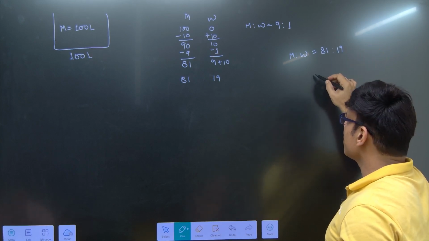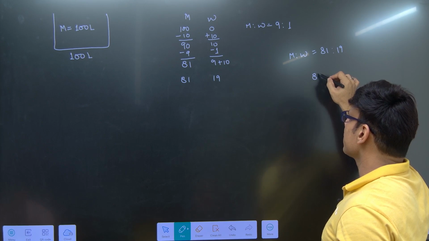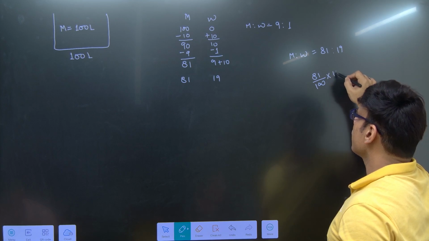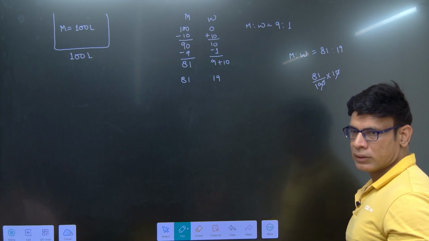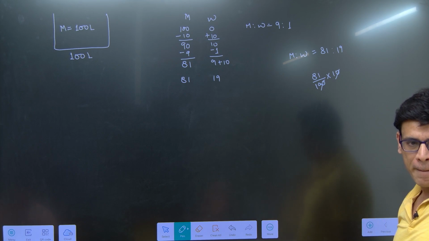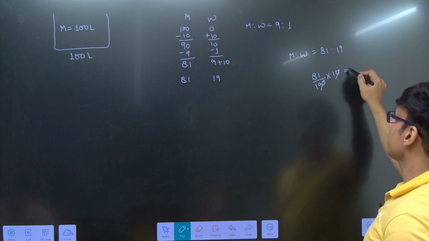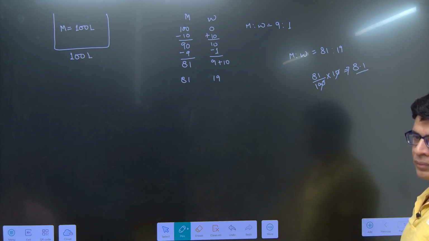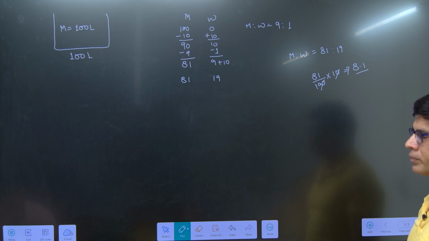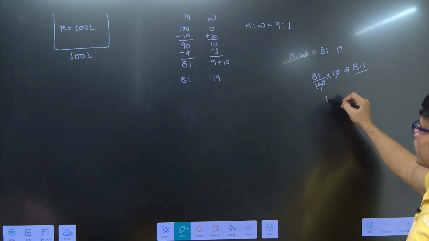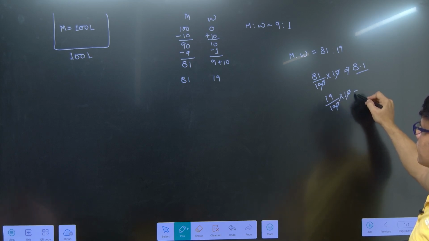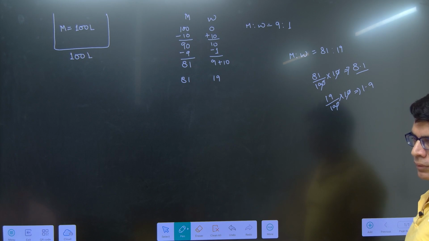The ratio of milk and water is 81:19. So if you are taking 10 liters of mixture out, it is 81/100 of 10 liters. From this, how many liters of milk will go out? 8.1, right? How many liters of water will go out? 1.9.